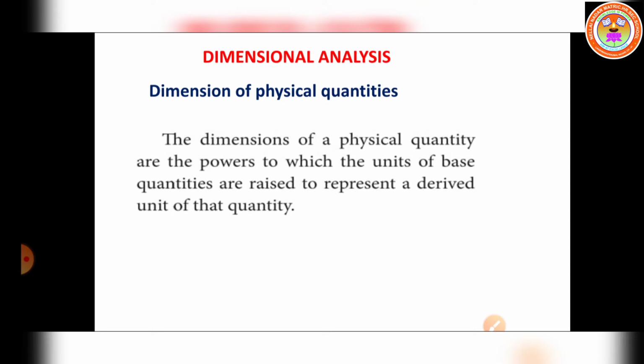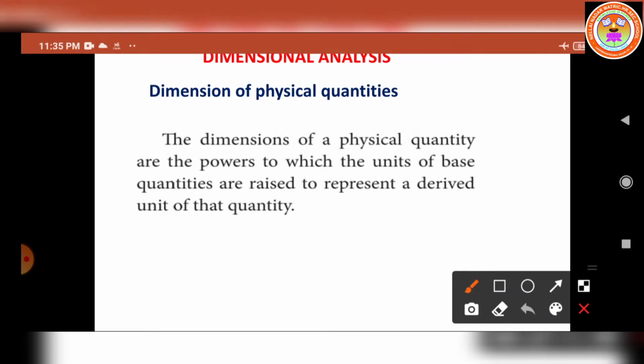In mechanics, we deal with physical quantities like mass, time, length, velocity, acceleration, etc., which can be expressed in terms of three independent base quantities such as mass, length, and time. So, the dimension of a physical quantity can be defined as: any physical quantity which is expressed in terms of base quantities, whose power represents the dimensions of the physical quantity.